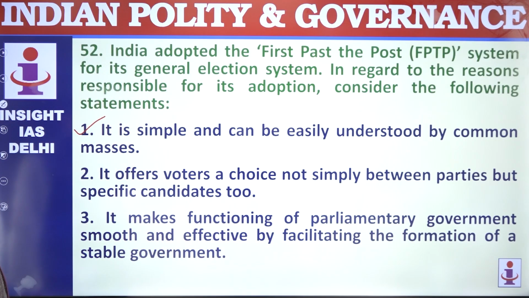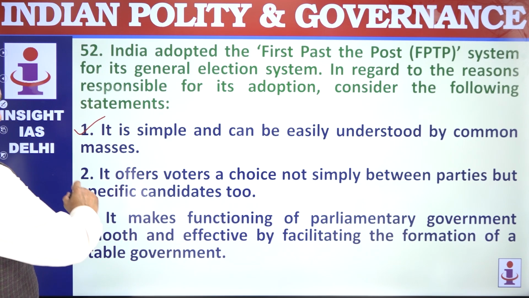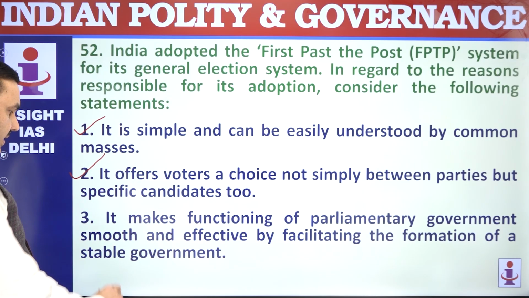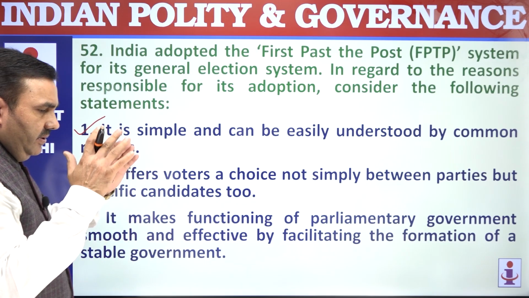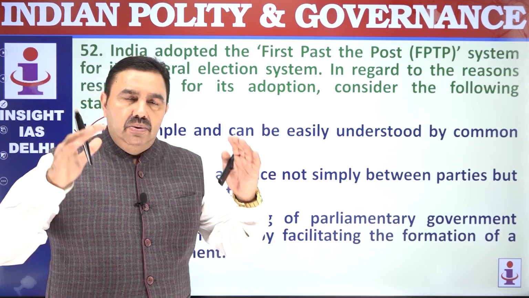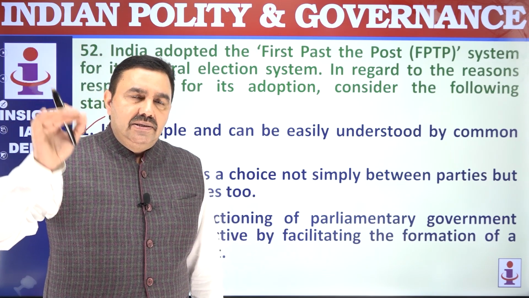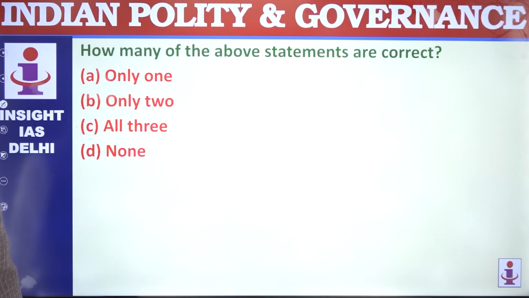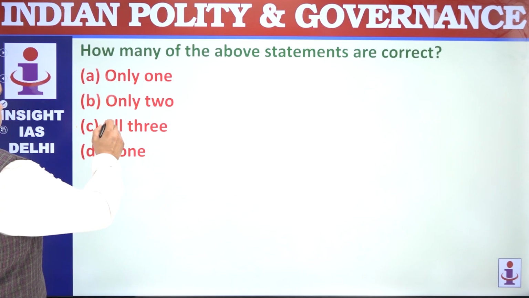So they need a simple system. It offers voters a choice between the candidates as well as parties. It makes the functioning of parliamentary government smooth, because the bigger party is likely to win a majority. There is less likelihood of a hung house. 1, 2, 3, all are correct.